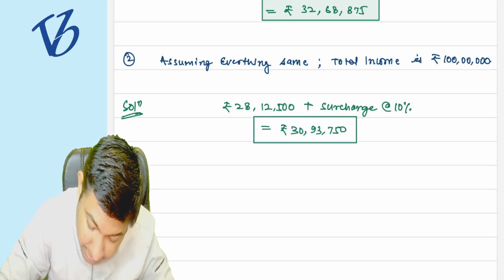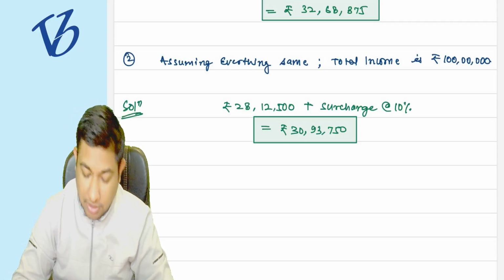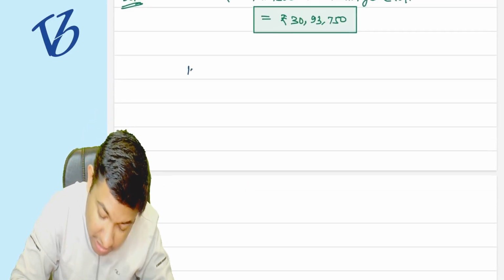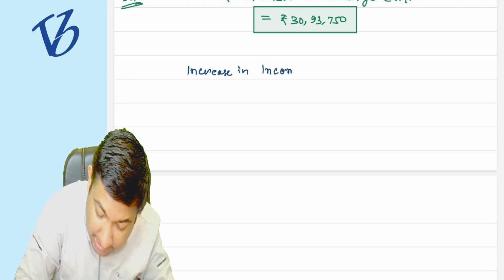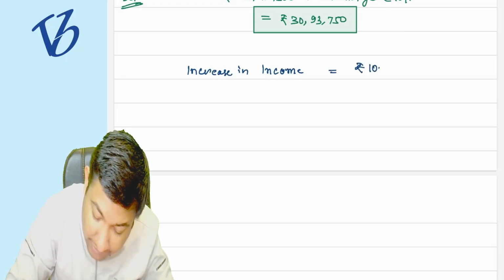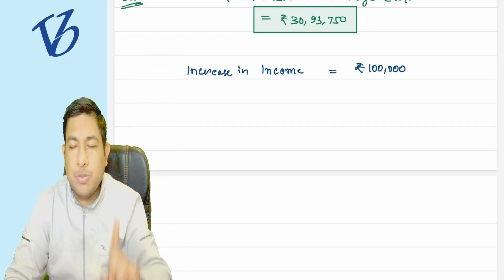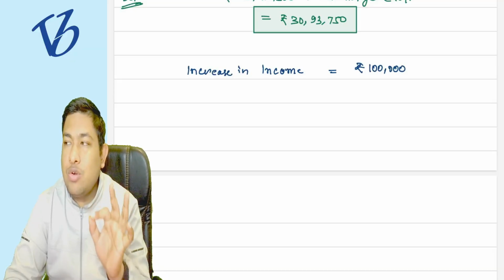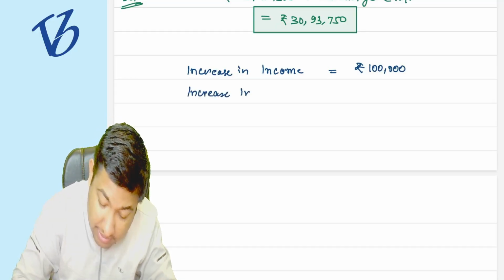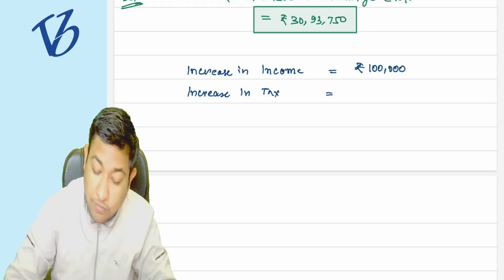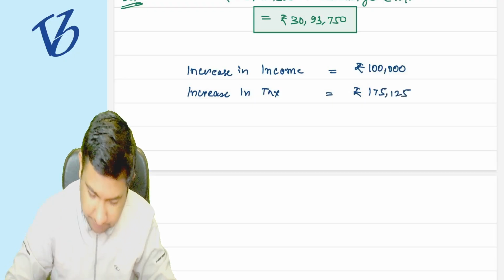Okay. Now just listen to me very carefully. What is my increase in income? In both the cases, my total income increases by only 1 lakh rupees, from 1 crore to 1 crore 1 lakh rupees. And my increase in tax is going to be what? 1 lakh 75,125.